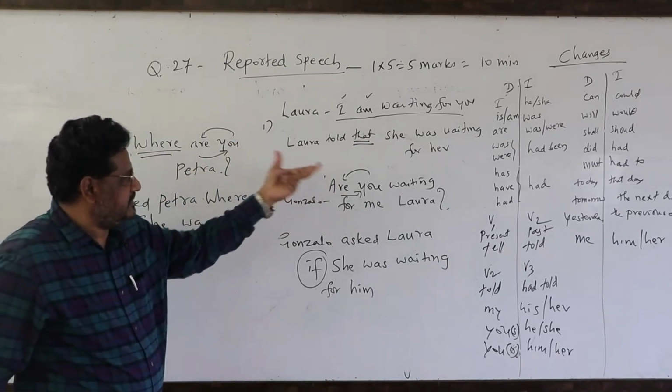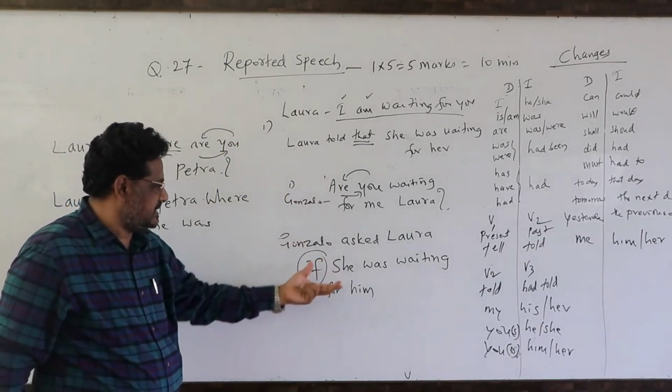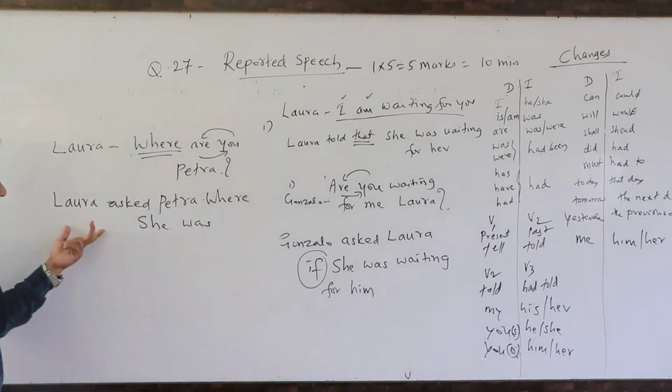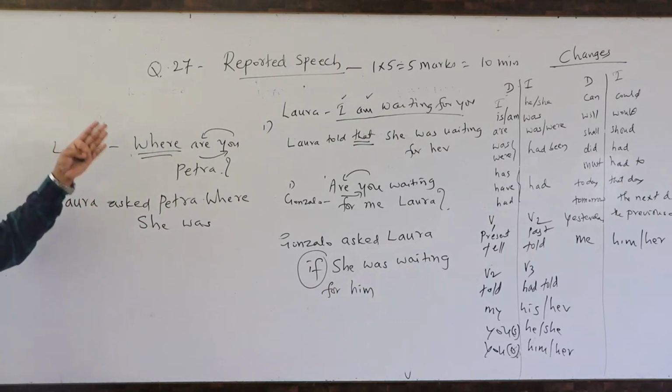Laura told that she was waiting for her. Gonzalo asked Laura if she was waiting for him. So then Laura asked Petra where she was. So your answer should be in paragraph.